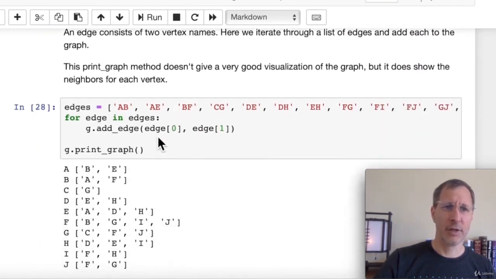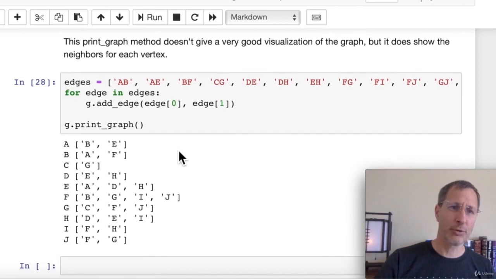And then in adding edges, I just created a list of edges here. Basically, each item consists of 2 letters, which are the 2 vertices that edge connects. And then we iterate through those and we add edge with the first letter and the second letter, passing those 2 in. And lastly, we print the graph. So now we have a graph with a bunch of vertices and a bunch of edges. What does that graph look like?